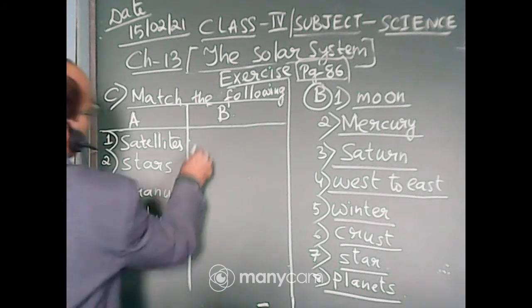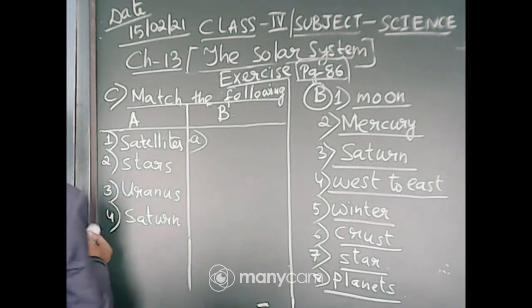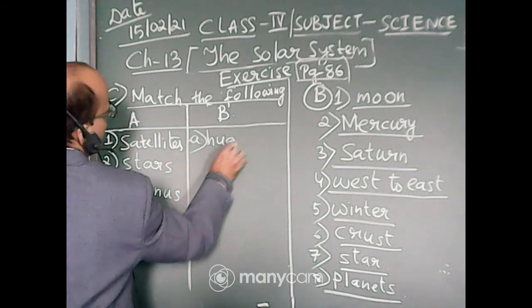Now here column B. Number A, huge ball of gases.